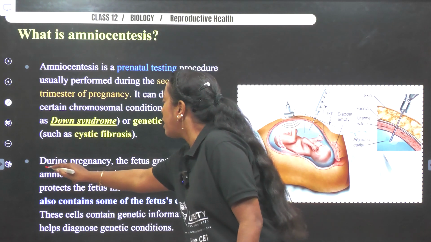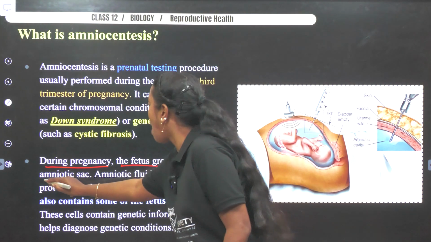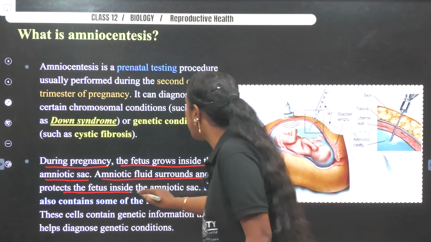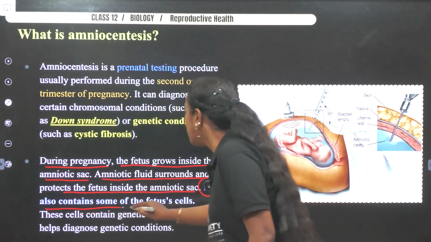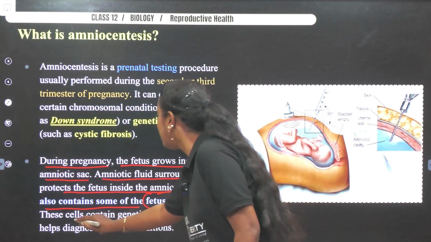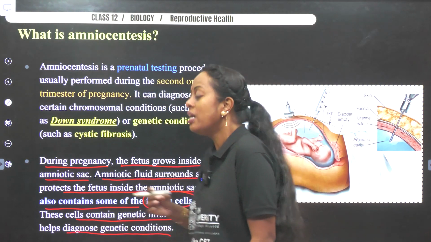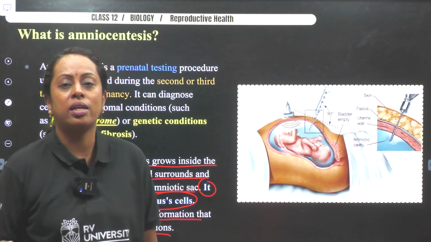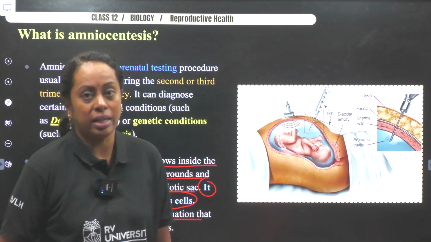So, the sentence of your textbook: during pregnancy, the fetus grows inside the amniotic sac. Amniotic fluid surrounds and protects the fetus inside the amniotic sac. It also contains some fetus cells. These cells contain genetic information that helps to diagnose genetic conditions. As I told you, more than 1,500 genetic disorders, even neurological disorders, can be detected.